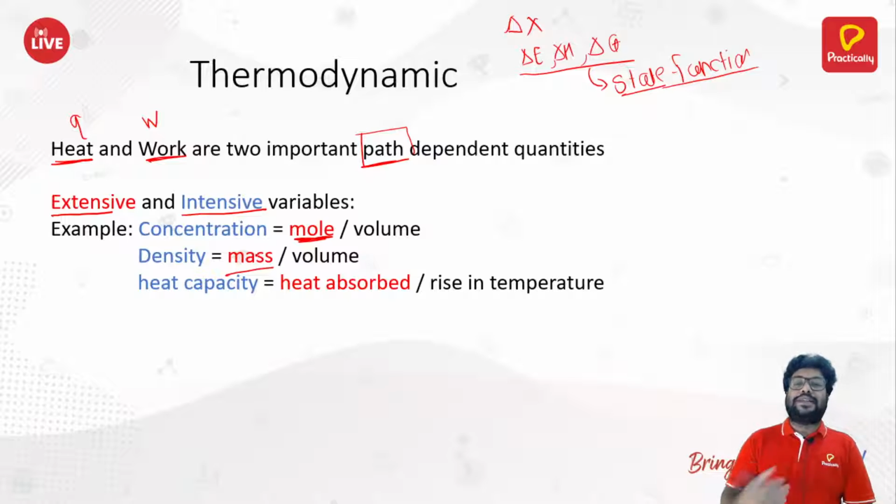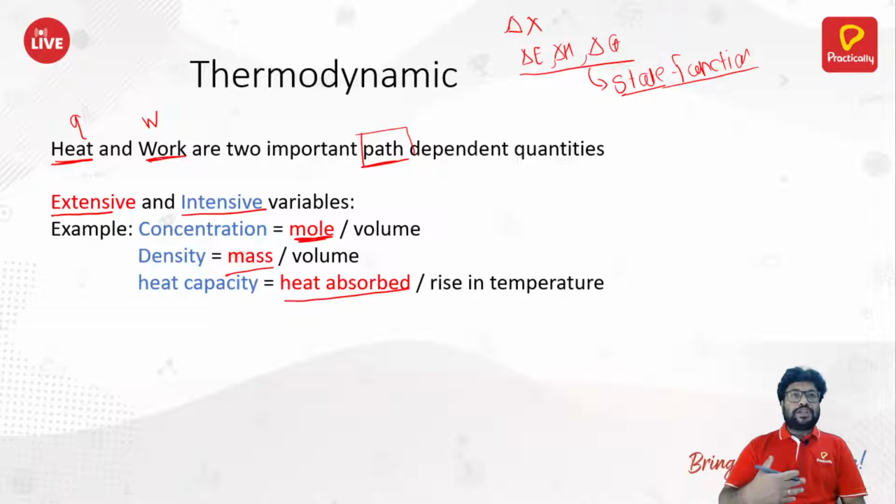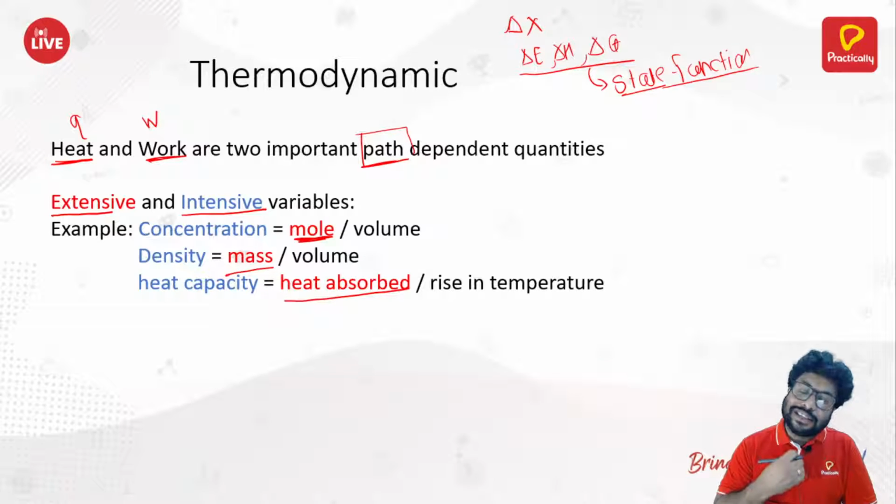Similarly, mass has to be an extensive property. Mass will definitely change if you change the amount of substance in the system. That's for sure. Lastly, heat absorbed. The amount of heat absorbed is dependent on the amount of matter present in the system. Heat is a path function, it depends on what path your system is following. That's all fine, but the amount of heat absorbed or given is always dependent on how much matter is present in your system.